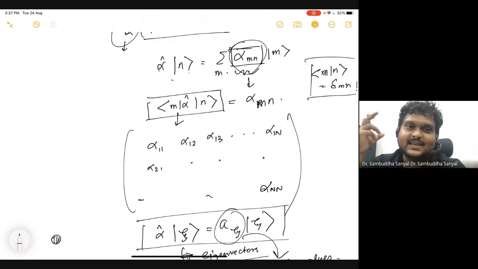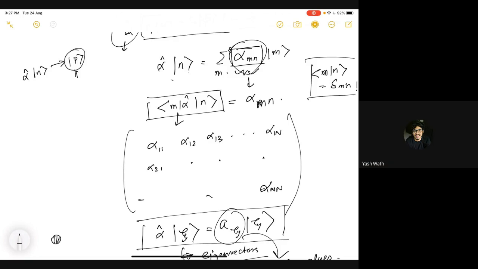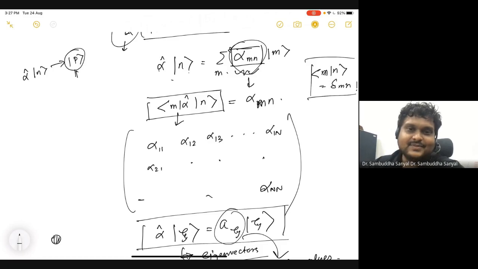Yes, because think physically what is happening. When you act an operator, you are taking this vector to another arbitrary vector. Let me call it some p. Now p is a linear combination of all the basis vectors in that vector space. What is that linear combination? That linear combination is nothing but these matrix elements. Yes, got it. And m alpha n will give the coefficient for every one. Yeah, the coefficients. So you want to know this matrix form. If you know that, you know everything. There is nothing left to be known.